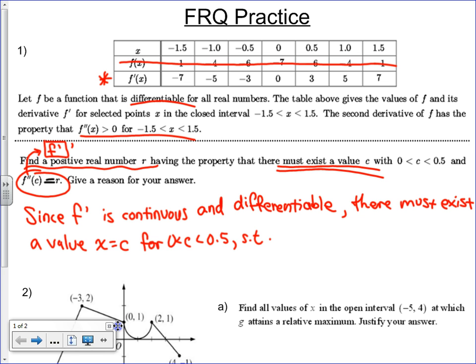Such that this prime, what's that prime? F double prime of c equals... I know they're looking for r, but wait, we have a theorem. What does that theorem tell us? Such that the derivative of... but hold on, F prime of b minus... wait, what's my b? Minus F prime of 0 all over 0.5 minus 0.